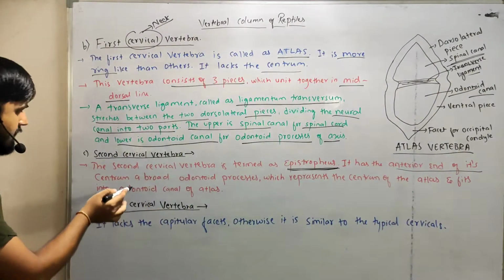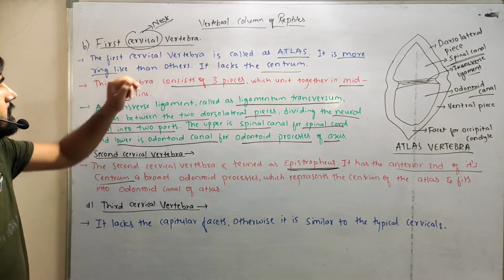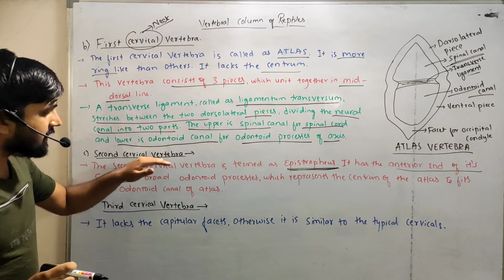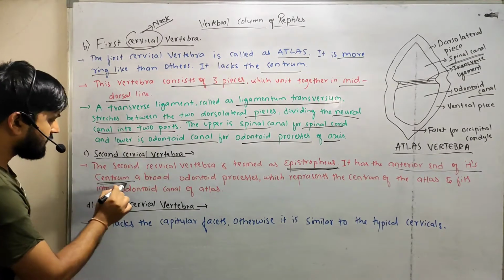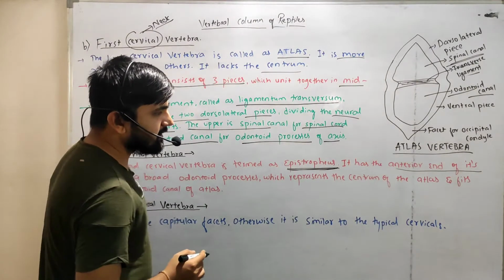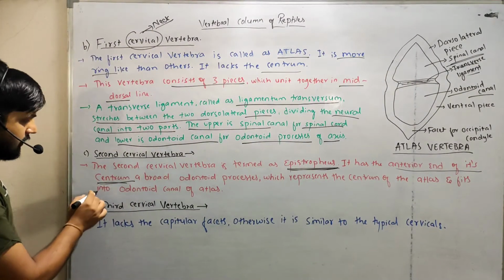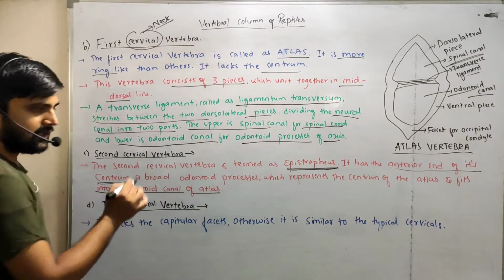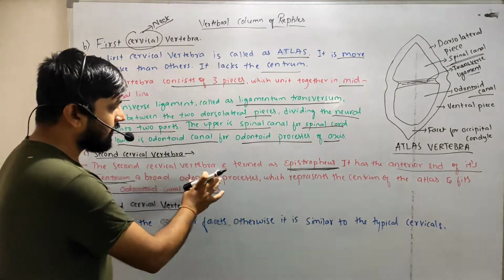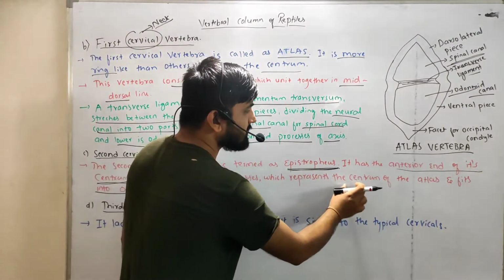In the first cervical vertebra the centrum is not present, but the second cervical vertebra has the centrum, a broad odontoid process which represents the centrum of the atlas and fits into the odontoid canal of the atlas.